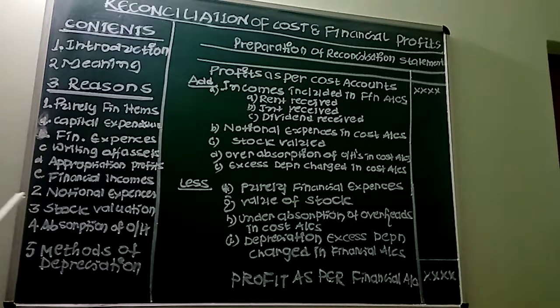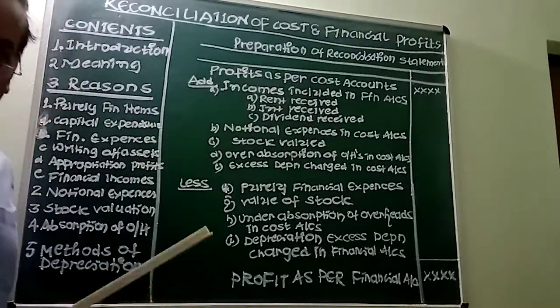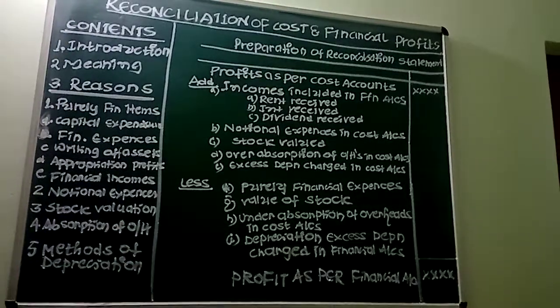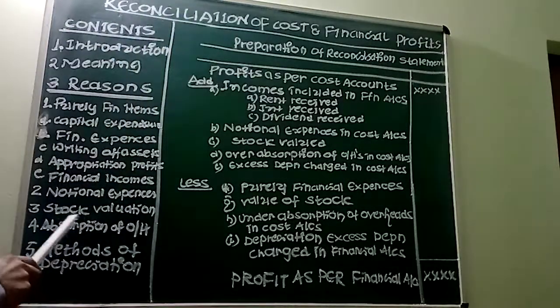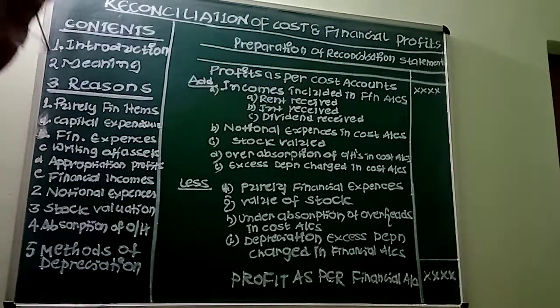See, the third important item is stock valuation. Under stock valuation, in financial accounts, closing stocks are valued at either market value or cost, whichever is less. But in cost accounts, stocks are valued at cost only. The stocks may be of raw materials, work in progress, and finished goods. So this is the next important item which causes the differences in the profits of financial accounts and cost accounts. Next important thing, we have the fourth one, absorption of overheads.